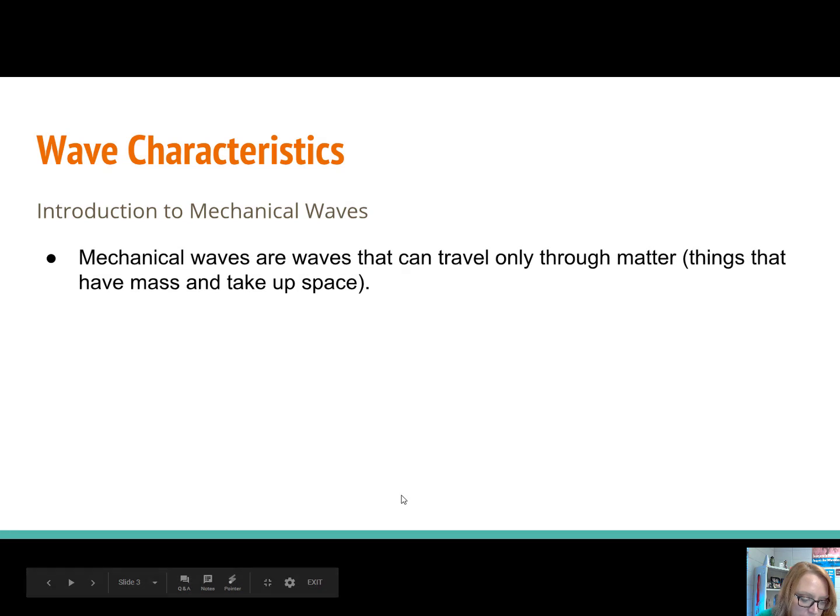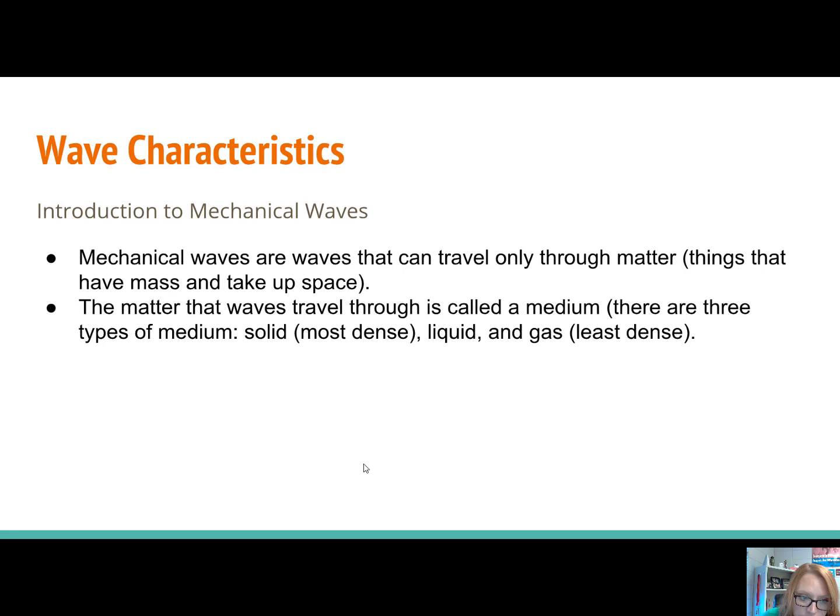So let's go ahead and talk about mechanical waves, because we're going to actually talk about electromagnetic waves in our very next to last video, but we're going to go ahead and talk about mechanical waves and learn about them first. So mechanical waves are waves that can travel only through matter, and matter, remember, are things that have mass and take up space. Now the matter that waves travel through we call a medium, and there are three types of medium. There are solids, liquids, and gases. Solids are most dense, liquids and gases are less dense than solids.